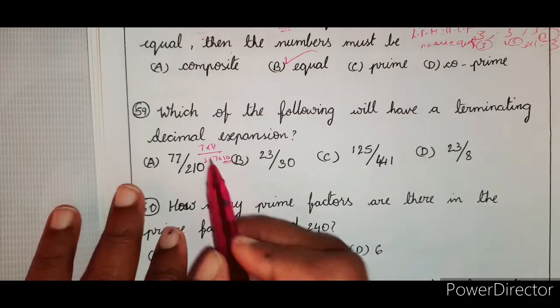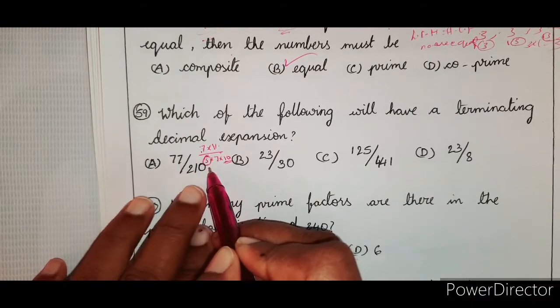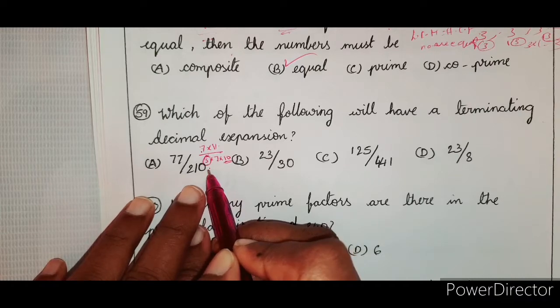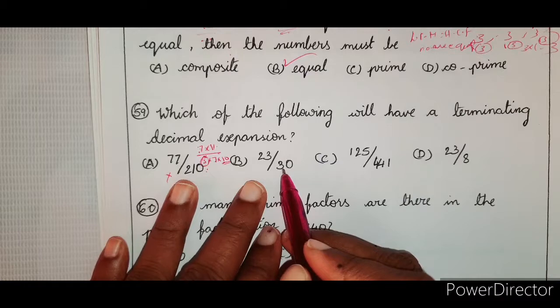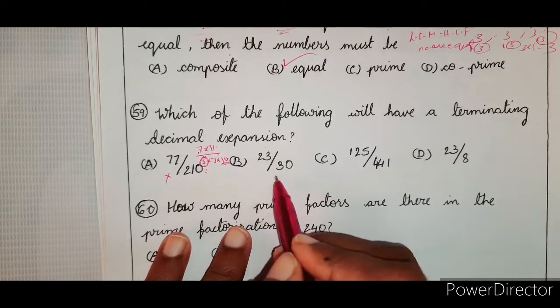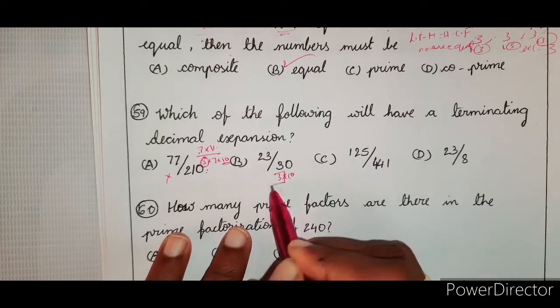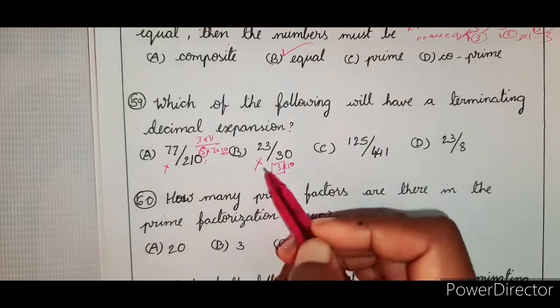So forget about 10: 3 into 7, 7 into 11. So 3 is left in the denominator. So this is non-terminating, so this is not possible. Now 23 by 30. 23 itself is a prime number. 30 is 3 into 10. That means in the denominator 3 is left here. So therefore this is also not possible.